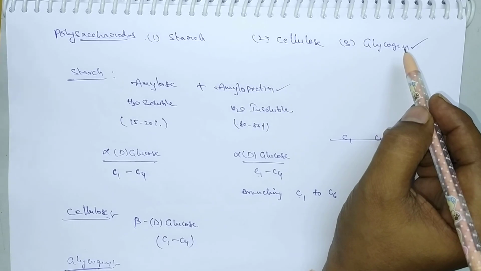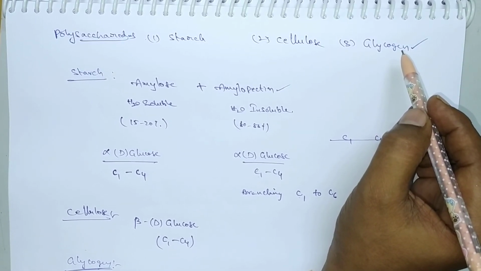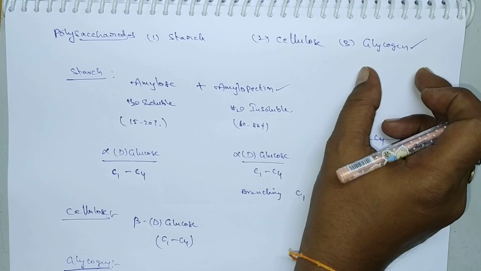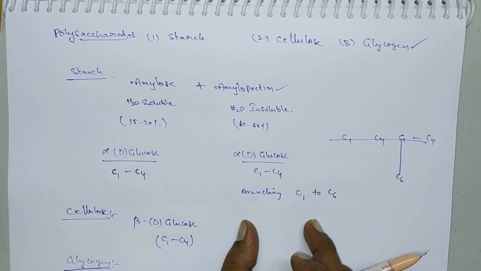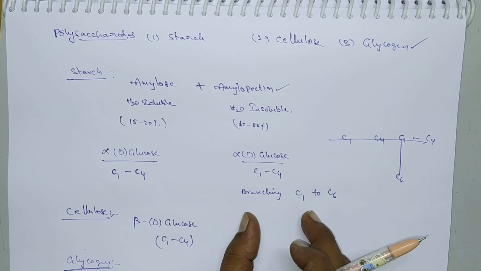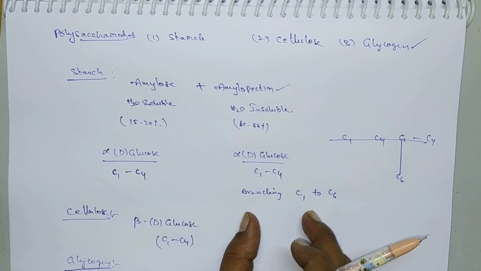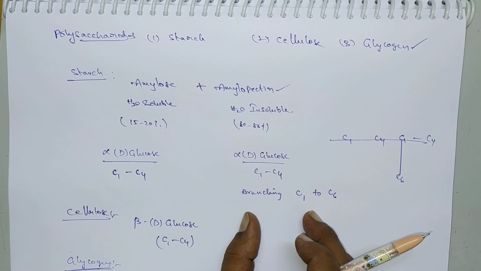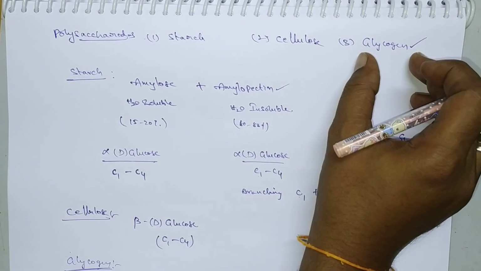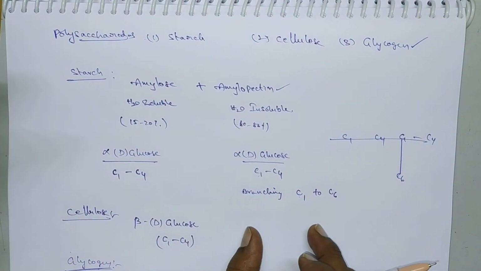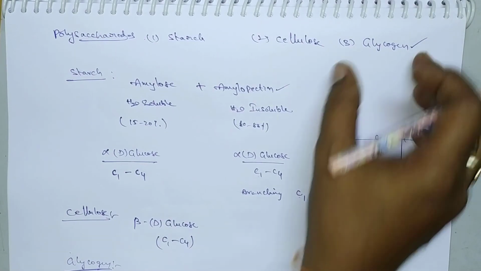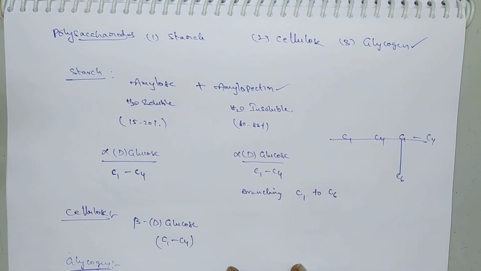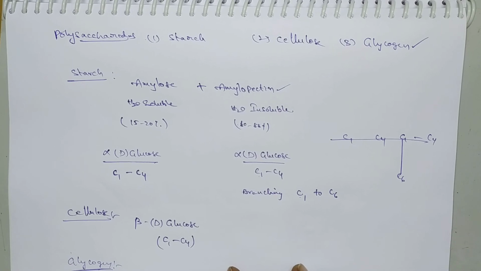Sometimes if you need some glucose, this glycogen will break down into glucose moieties. In this way human beings can survive with glucose. During the metabolic process, some enzymes will be released in our human body. So in presence of those enzymes, this glycogen can break down into glucose molecules. That glucose is useful for human beings for giving some energy.